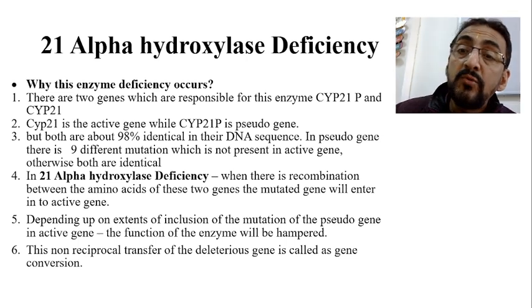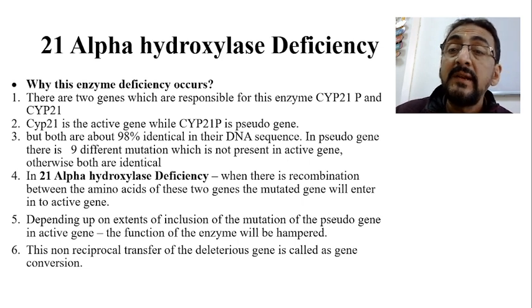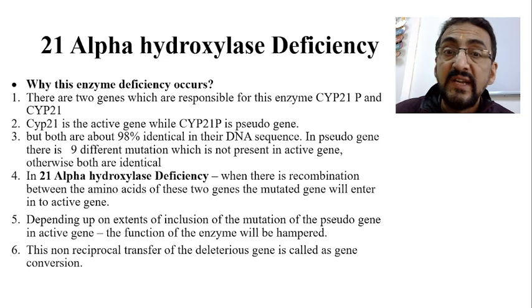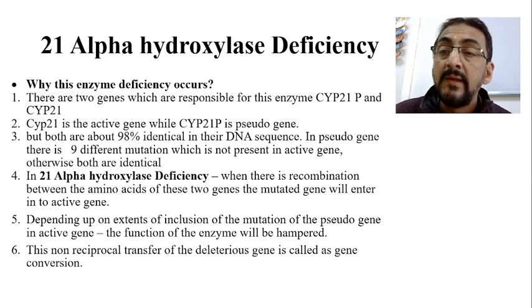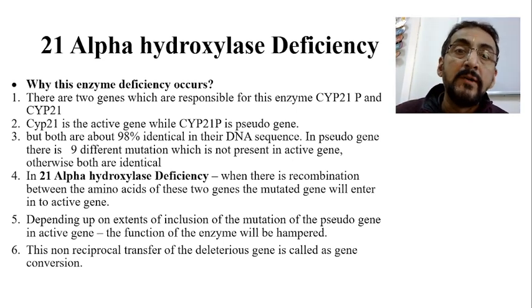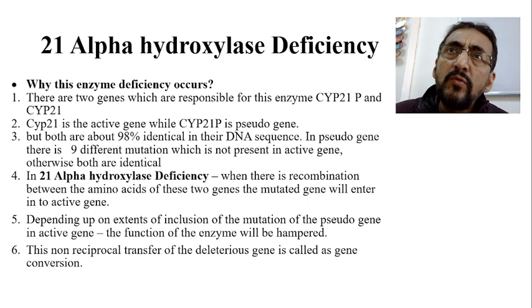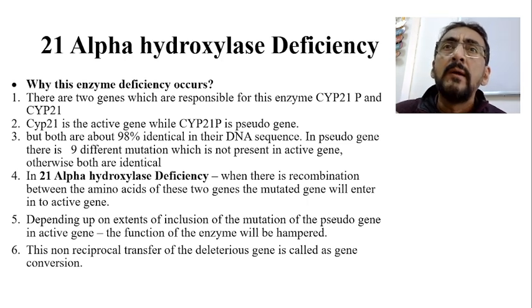Now what happens in 21 alpha hydroxylase deficiency: when there is recombination between these two genes, the mutated gene enters into the active gene. Depending upon the extent of inclusion of the mutation of the pseudogene in the active gene, the function of the enzyme will be hampered. The pseudogene also looks like the active gene, but the body is not able to differentiate it.